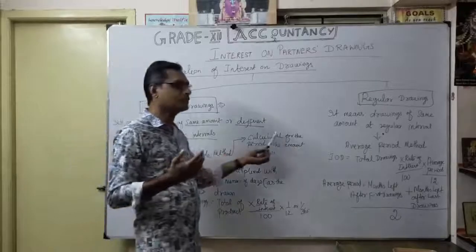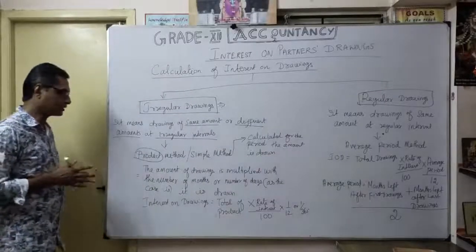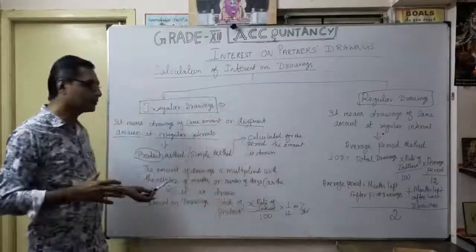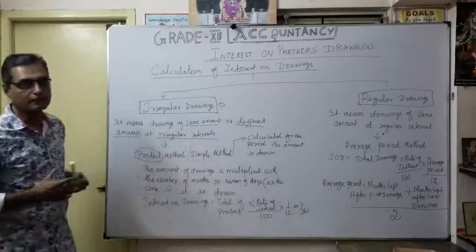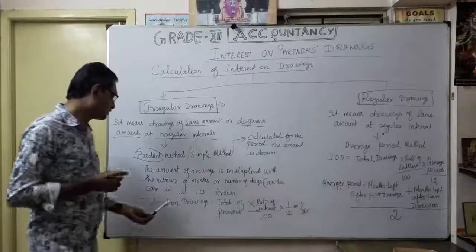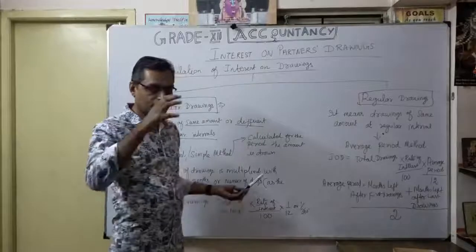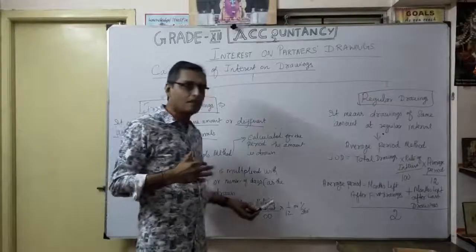With the simple method, you just calculate it for the period the amount is drawn. With the product method, the amount of drawings is multiplied with the number of months or number of days for which it is drawn. So what is the formula for the product method? Interest on drawings is equal to the total of products into the rate given.